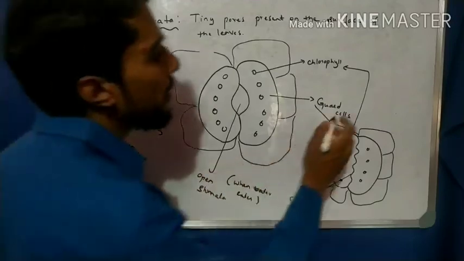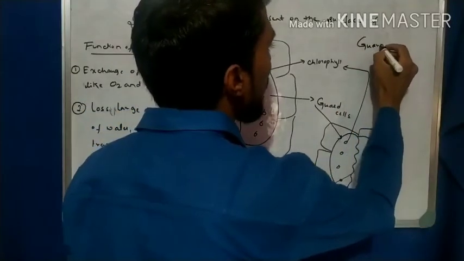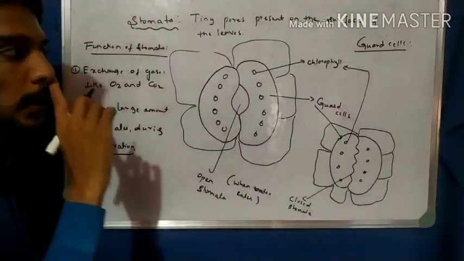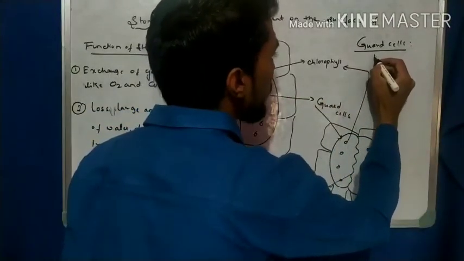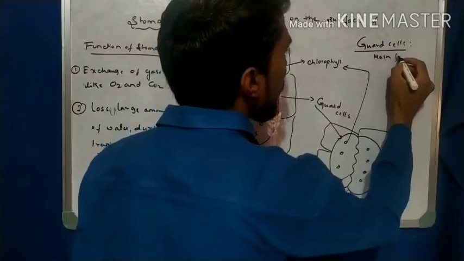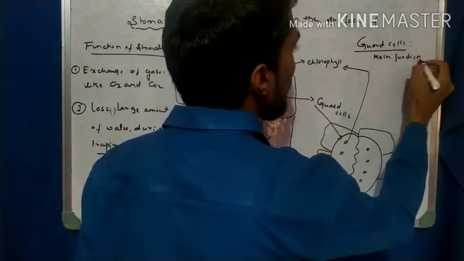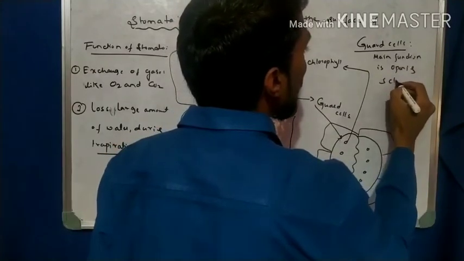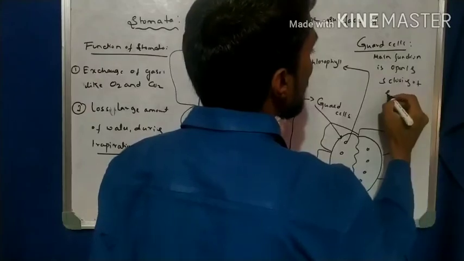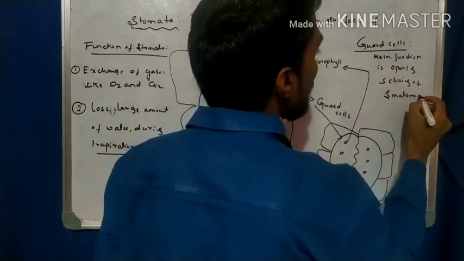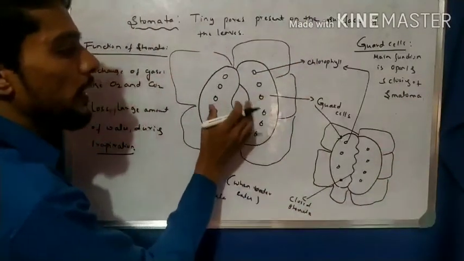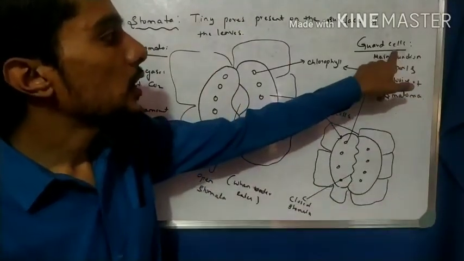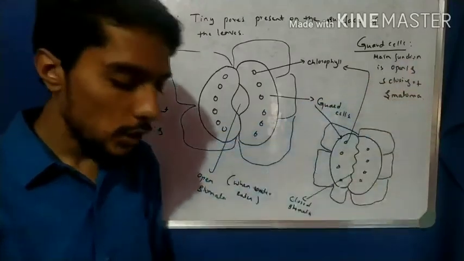Now another very important thing, that is about guard cells. So what is the function of guard cells in stomata? The main function of guard cells is opening and closing of stomata. The stomata closed, stomata open, that is done by these guard cells. So what is the function of guard cells? The main function is the opening and closing of stomata.